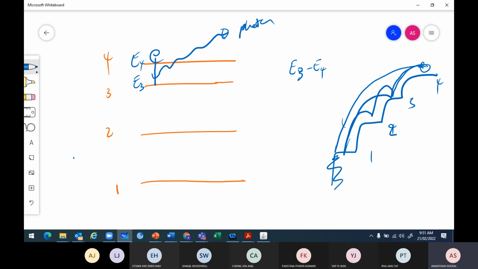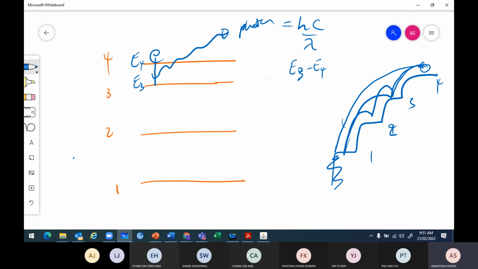What's the formula for photon energy? It's hf or hc over lambda. So this energy equals hc over lambda, and we find the wavelength. If the wavelength is in the visible range, then you get visible light. So if any atom has energy level differences in the visible range, you get visible light.